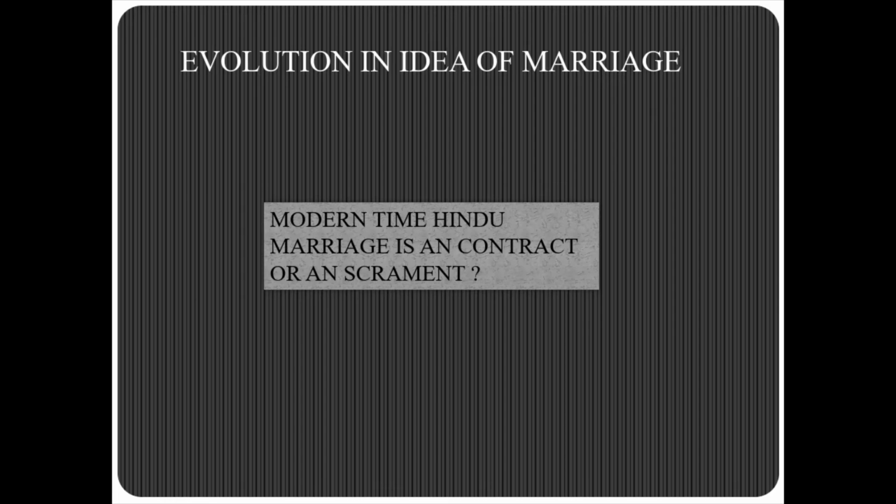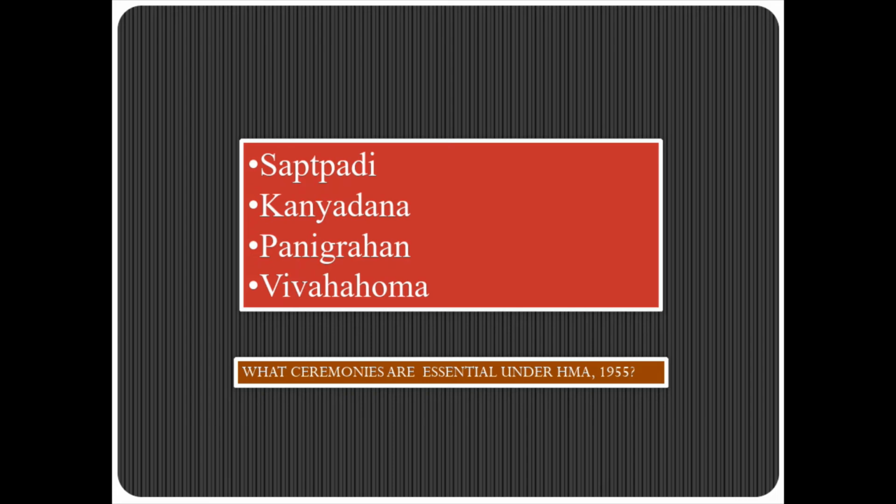Also, the necessity of a sacred or religious ceremony to perform a valid marriage under the Hindu Marriage Act is as well given. So, on one side, it has introduced divorce and widow remarriage. On the other side, it also makes it compulsory for religious ceremonies to take place for a Hindu marriage to be a valid marriage. Also, the Kanyadan ceremony, that is a gift of a daughter in marriage, signifies a contract. So, Hindu marriage has a semblance of both contract as well as sacrament.